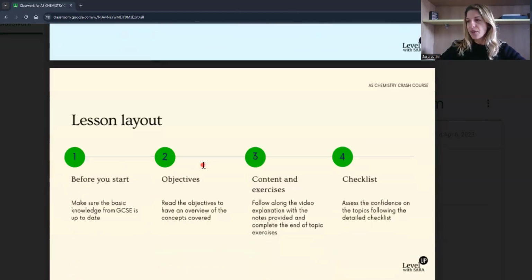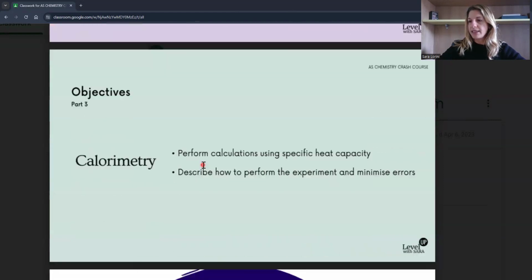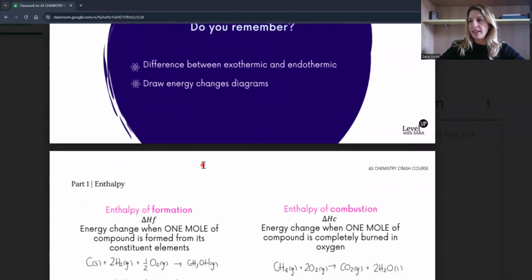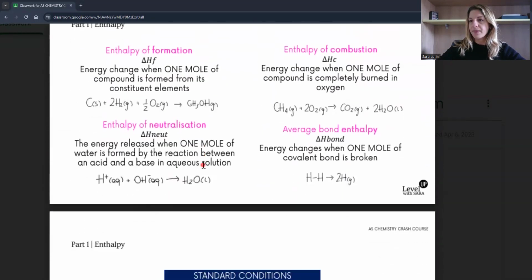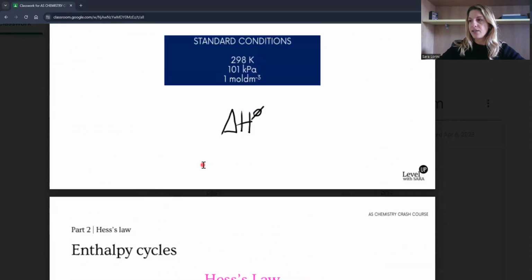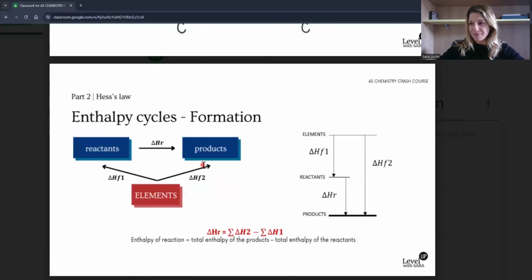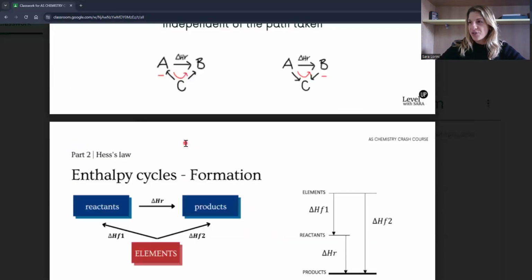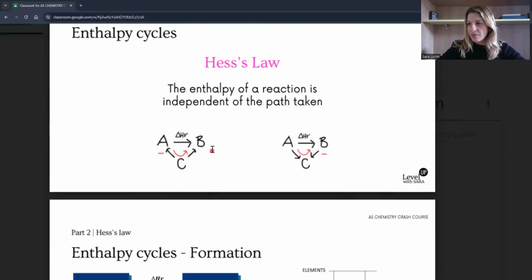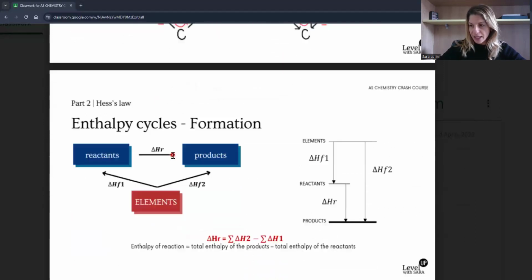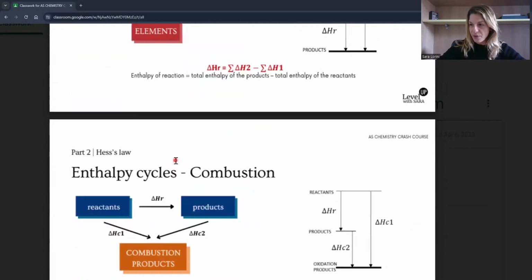The most common mistake that I see in Hess's cycle is forgetting how to do the cycle. What I would suggest you remember is just the general cycle, this ABC cycle that you can apply then to any cycle that you have.